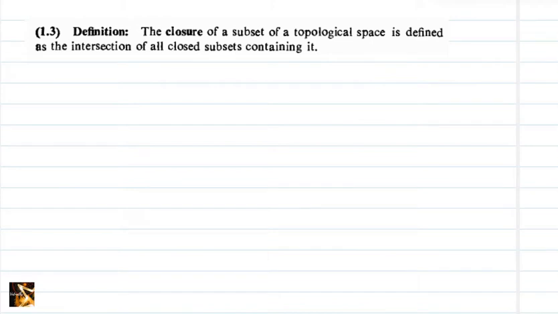Now we have one definition. The closure of a subset of a topological space is defined as the intersection of all closed subsets containing it. So what is the closure of a set?